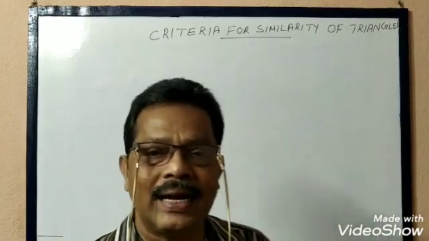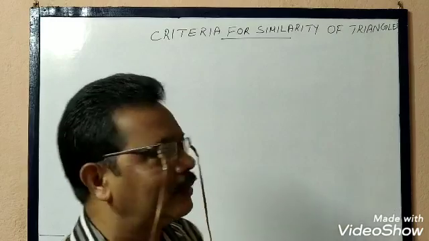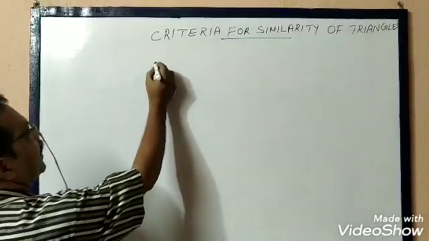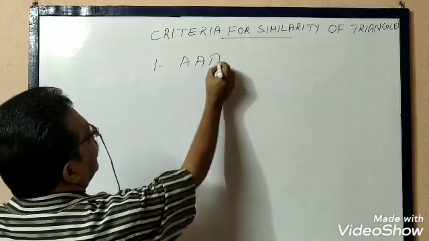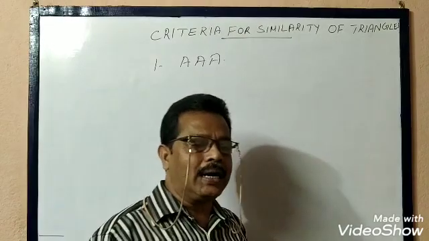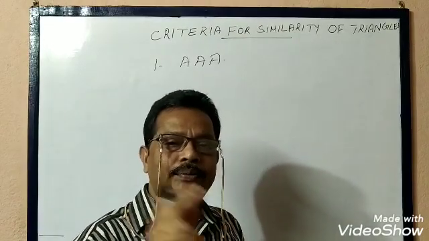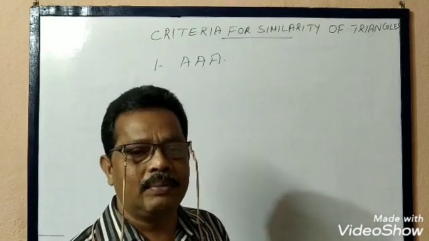Now let us discuss the different criteria for similarity of two triangles. The first criteria is the AAA criteria. That is, in two triangles, if their corresponding angles are equal, then the two triangles are similar.